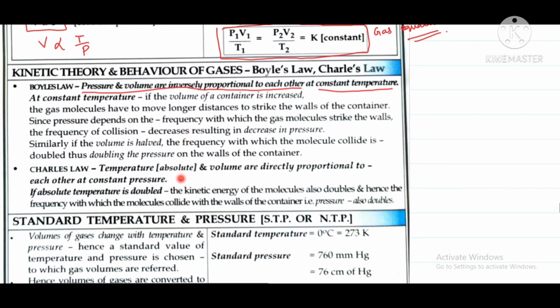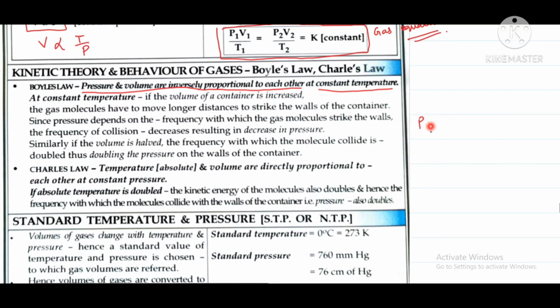Same for Charles' law. Whenever the temperature is increased, the kinetic energy increases and the molecular motion increases, due to which the volume increases. And when the temperature is decreased, the kinetic energy decreases, due to which the volume also decreases.